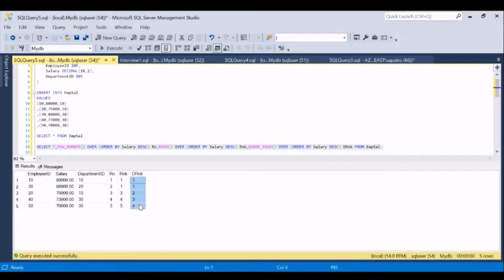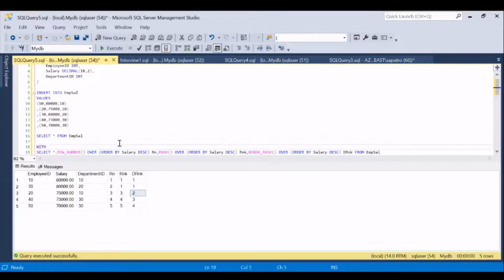So it is a sequence of numbers, and at the same time it maintains an order with respect to salary descending. If two people are getting the highest salary, they should get 1, and then the next person should get rank 2. So if interviewees use dense rank on top of this problem statement, the answer would be appropriate. They should then do where dense rank equals 2 and they get the result.